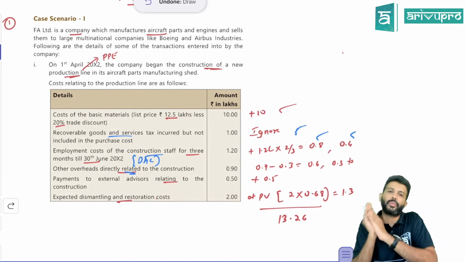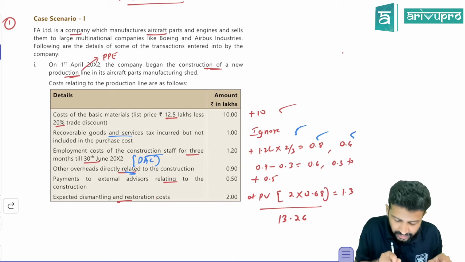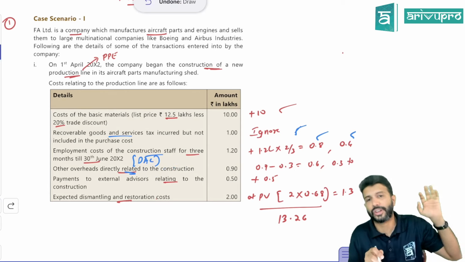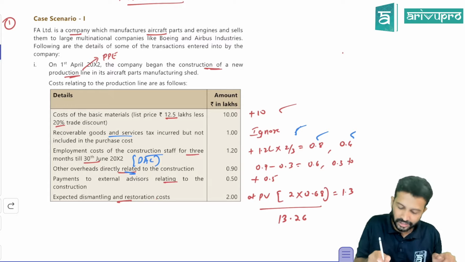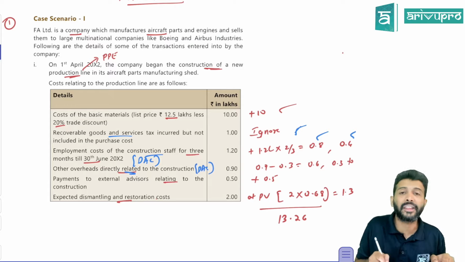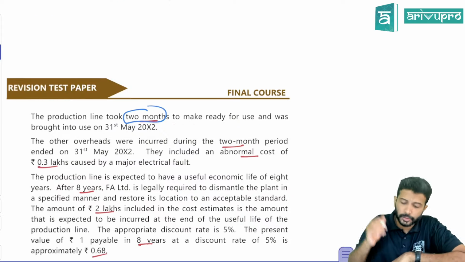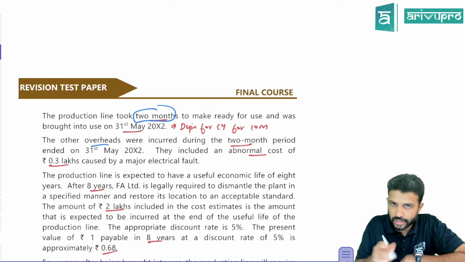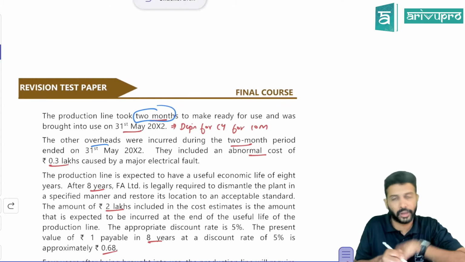Okay. Next, other overhead costs directly related to construction. Generally, overhead cost, we transfer it to P&L account. But here they're clearly using the term, it is related to construction. So it is specifically related to construction, which means this also becomes DAC. Can you add this? Yes. But sometimes they'll give you adjustment for this also. Check. The other overhead cost, which we just now discussed, incurred for 2 months. Okay, that is for 2 months only.